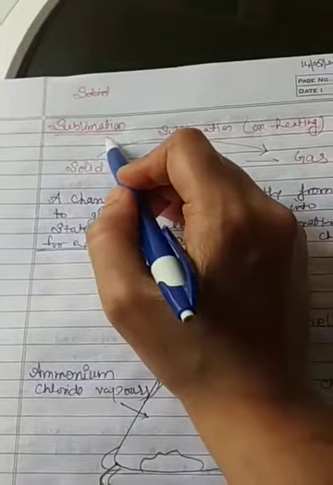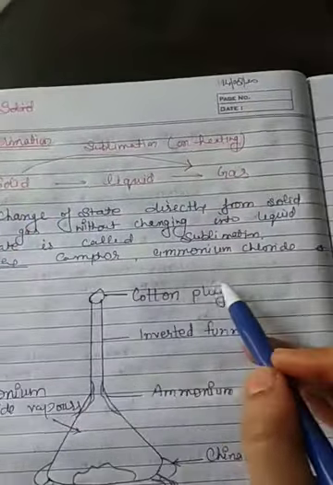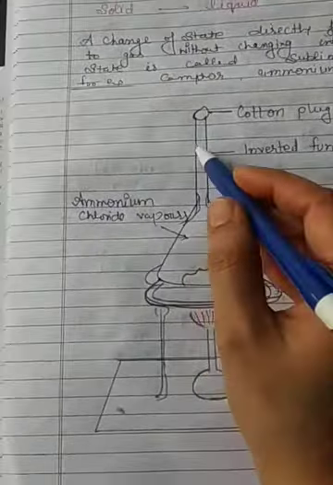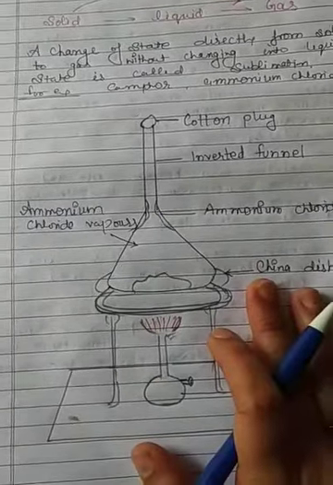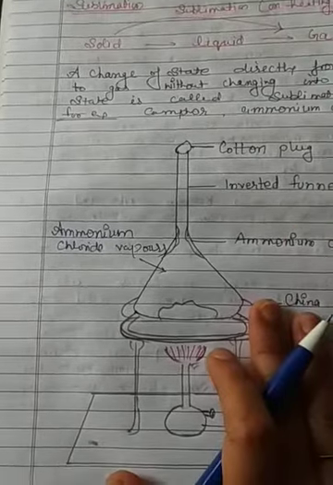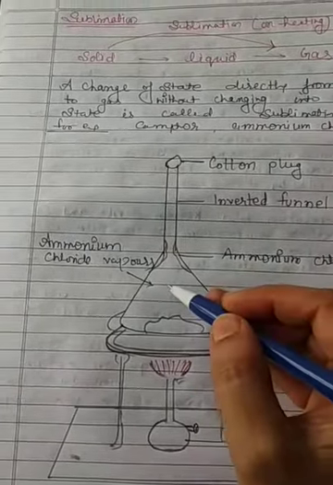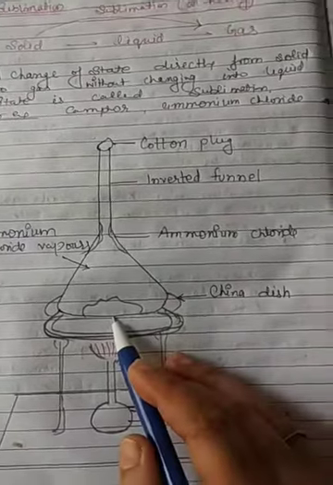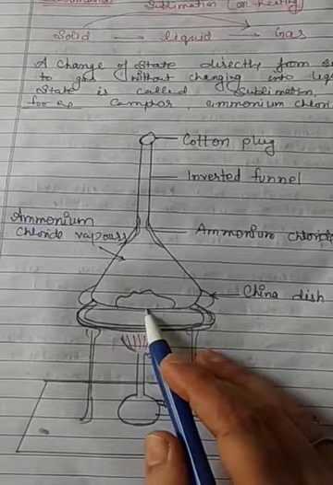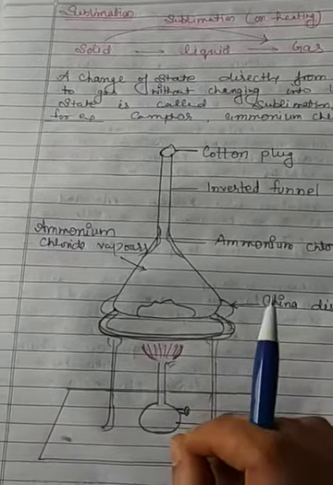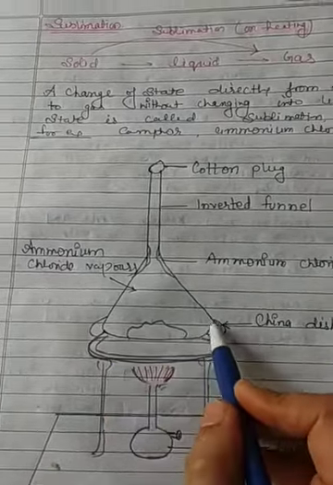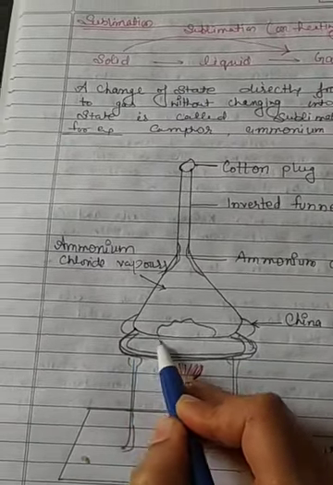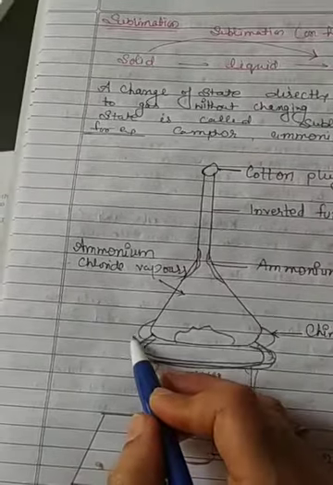And what are the examples of sublimation? Camphor, ammonium chloride. Let's talk about an activity. For this activity, we need to take some camphor or ammonium chloride, crush it and put it in a container, that is a china dish. A china dish is used for chemistry practical experiments.